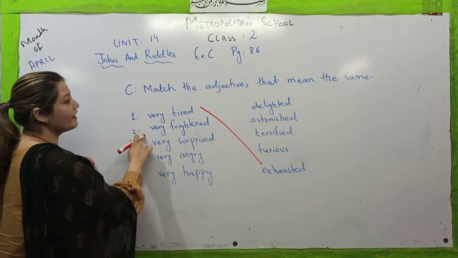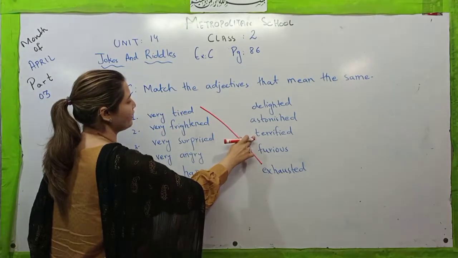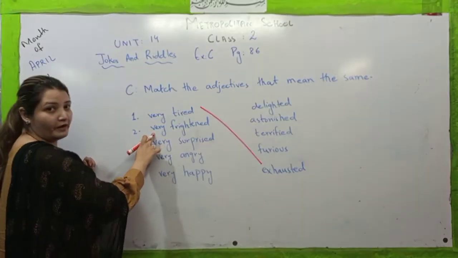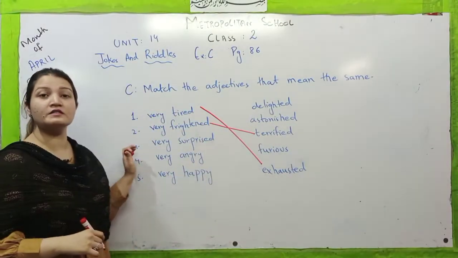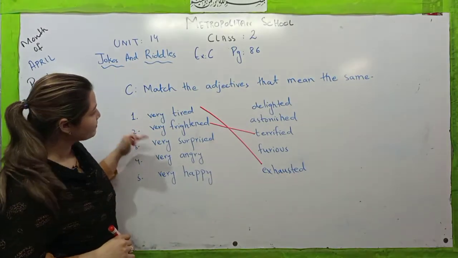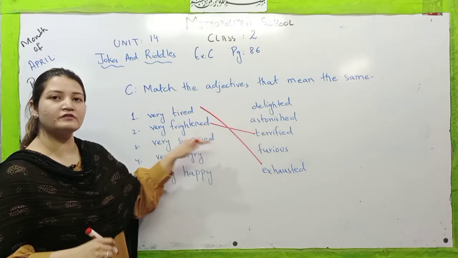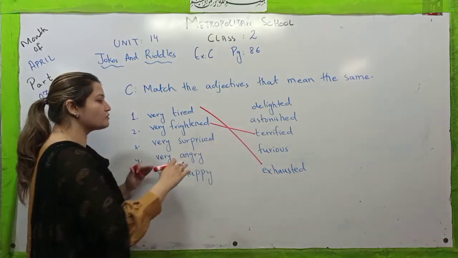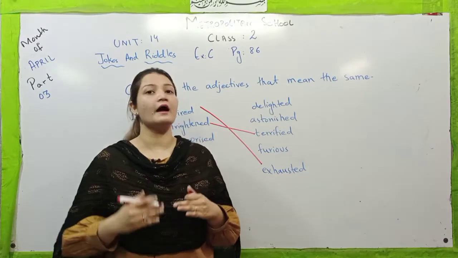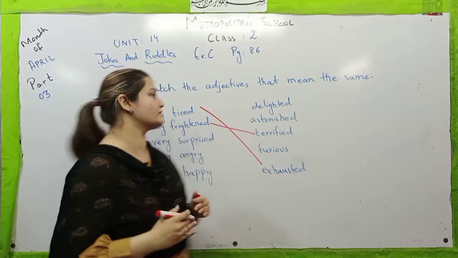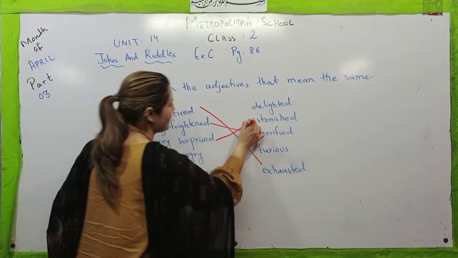Number 2, very frightened. The same meaning of this word is terrified. So you have to match very frightened with the word terrified. Now let's move towards the third adjective, that is very surprised, astonished. Both have the same meanings. You can say I am very surprised, or you can say I am astonished. Both are the same. So we have to match very surprised with astonished.